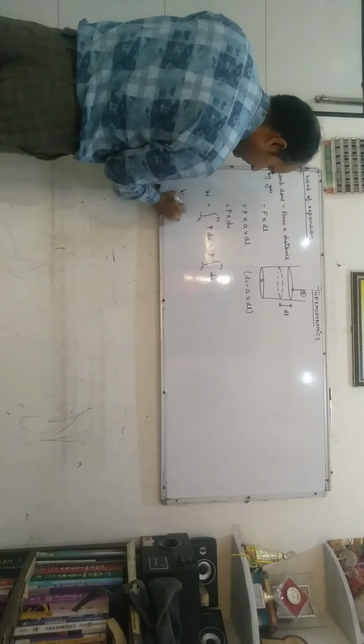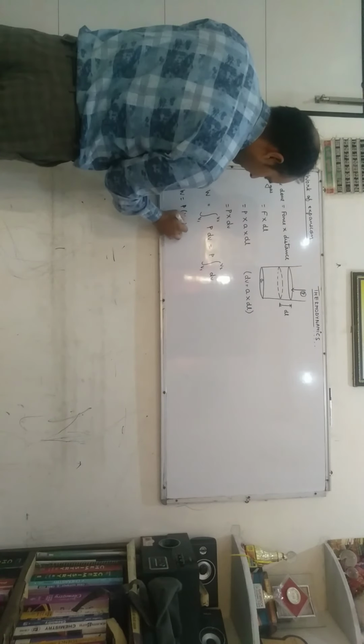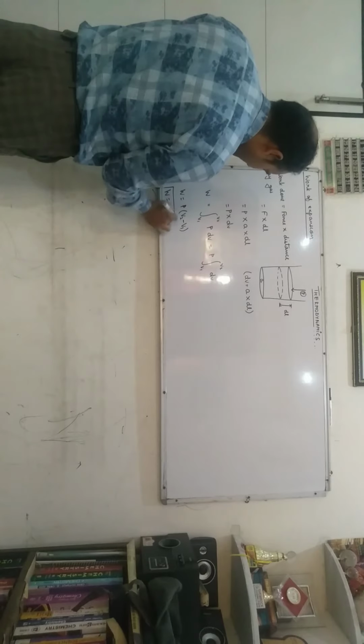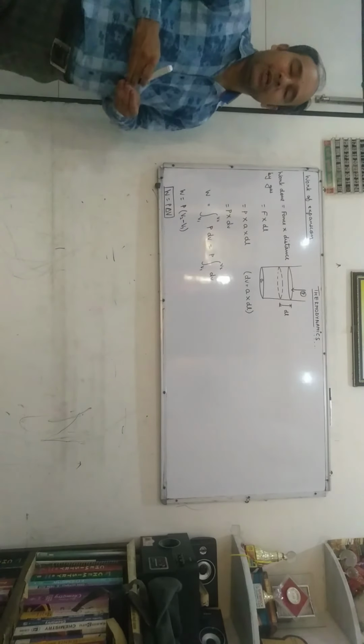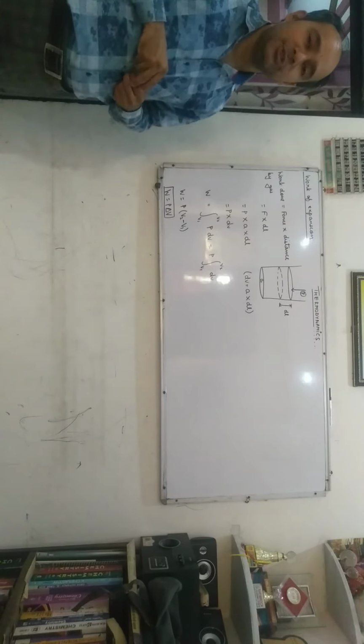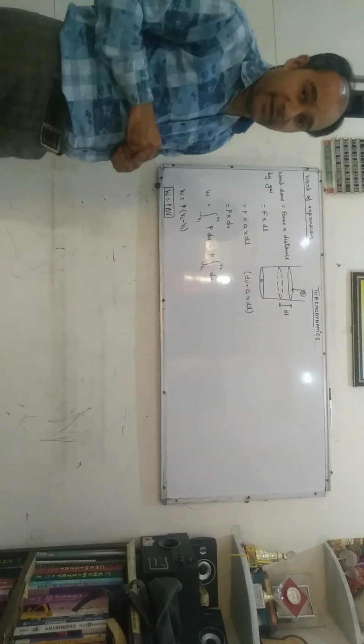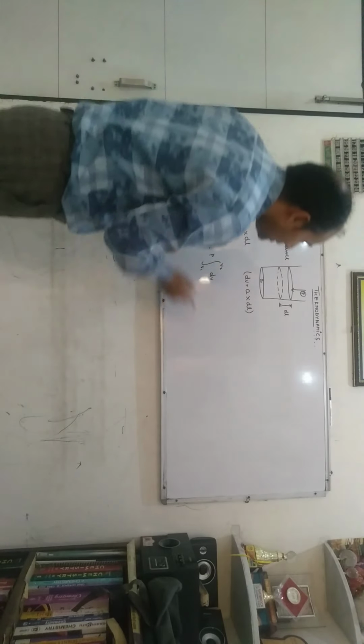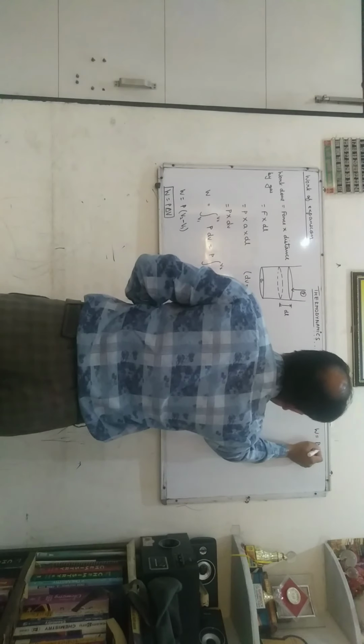We get W is equal to P times upper limit minus lower limit, that is W is equal to P delta V. It should be noted work done on the system is always positive and work done by the system is always negative. Therefore, work of expansion is W is equal to minus P delta V, and work of contraction must be W is equal to P delta V.